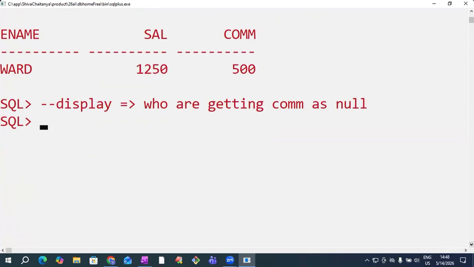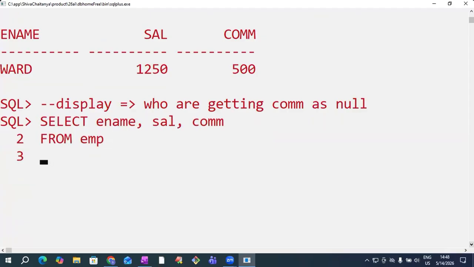Who are getting commission as null we want, sir? Okay, total 11 employees' commission is null there. So who are getting commission as null I want? Who are getting commission as 500 means we are writing commission equals to 500. Who are getting commission as null we want, sir? What do we need to write here?